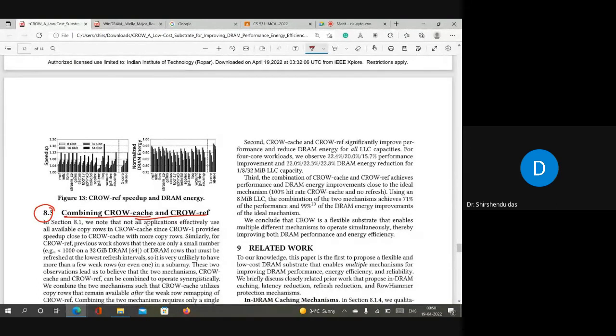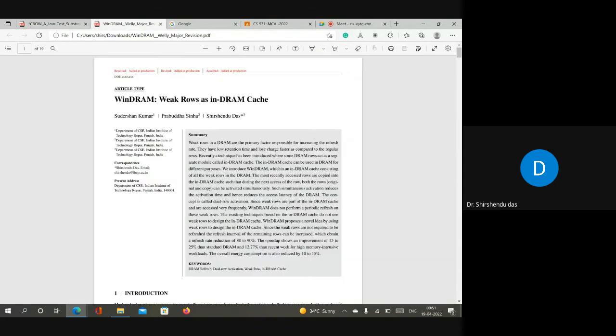This paper is very interesting. It's published, I think, in ISCA. The paper is very easy to understand. That's why I'm advising you to read this paper once. If you face any problem, you can discuss with me. After you understand the concept of CROW, I'll quickly explain the work that is done by Sudarshan, my student.